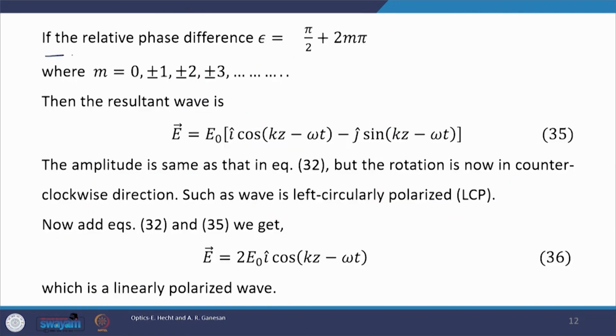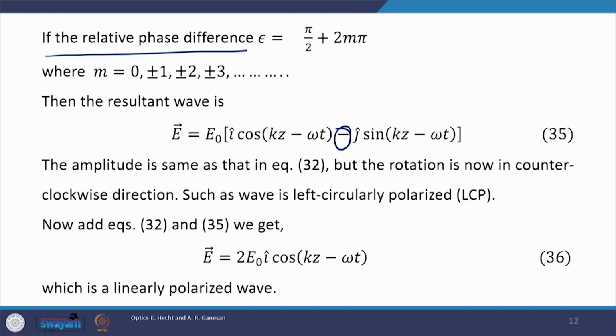Similarly, if the relative phase difference is pi by 2 and then integral multiple of pi, then what will happen is that there would be a minus sign here instead of plus sign. The resultant will have a minus sign. Okay.